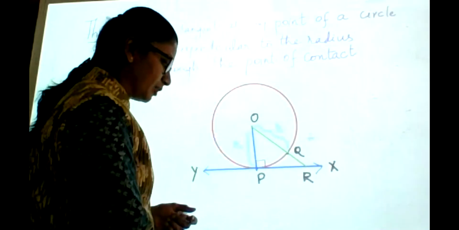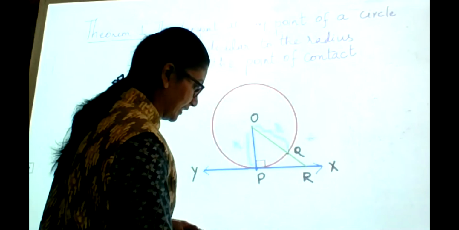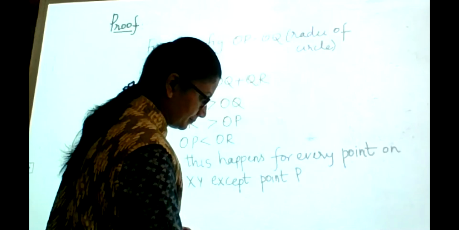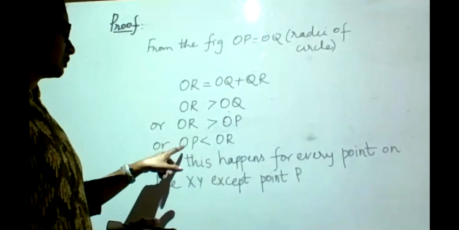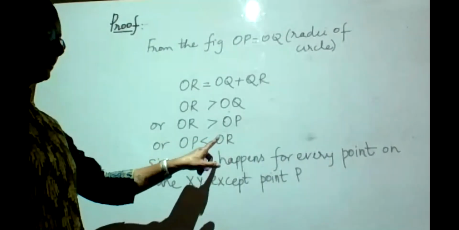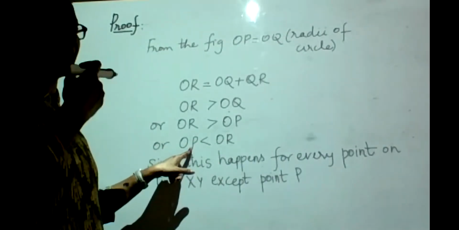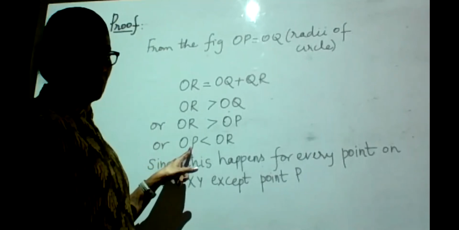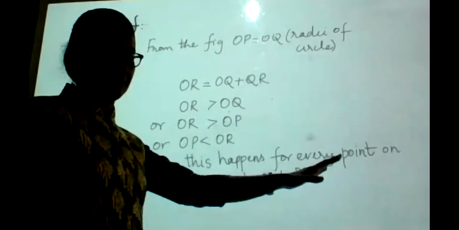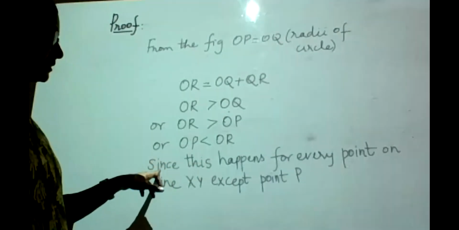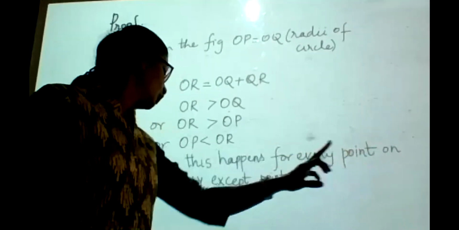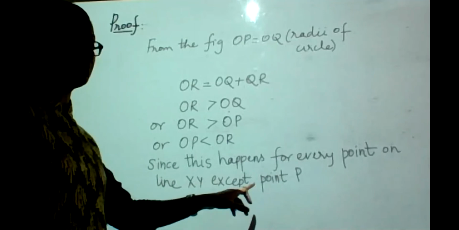Now that is what we are going to use in our argument further and say, since this happens, that is OP is smaller than OR, that means OP will be smaller than any other segment that you take on XY, which is the tangent. Then I can say this is going to happen for every point on the line XY except the point P.